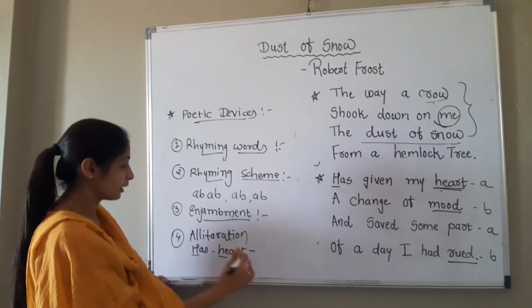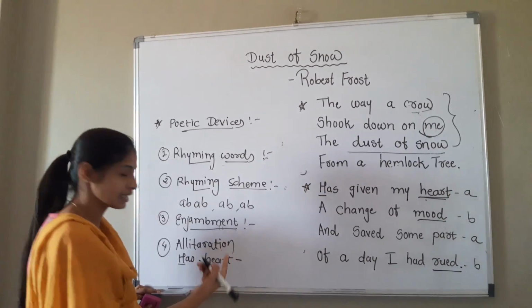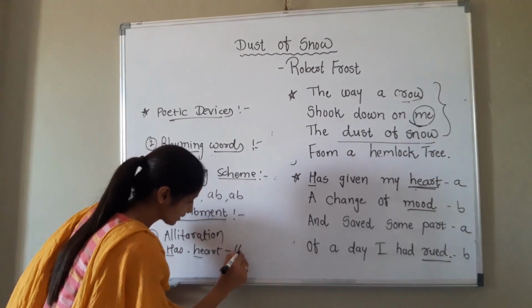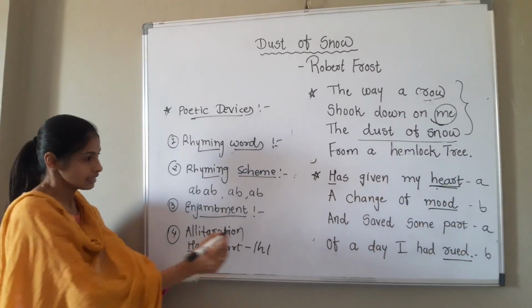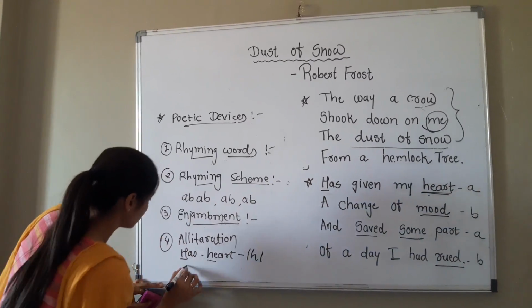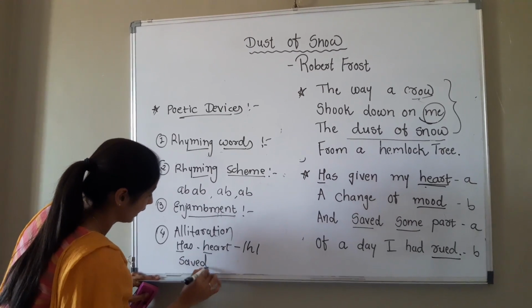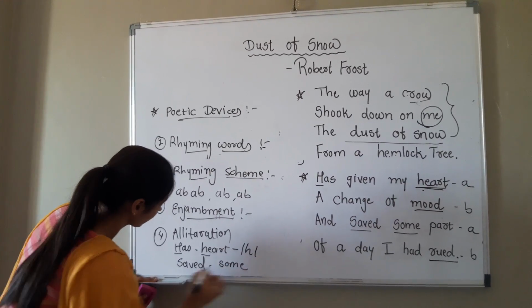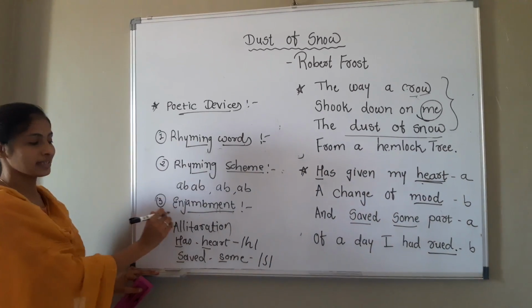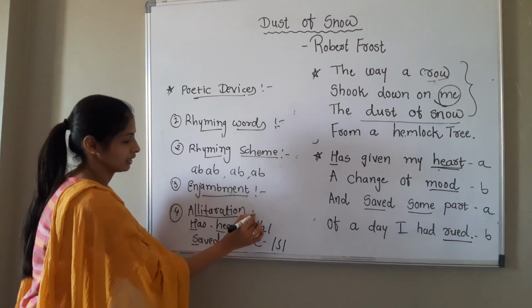So this is the repetition of a consonant sound. That's why it is an example of alliteration. The second example of alliteration is "saved" and "some," where the S sound is repeated. So it is also an example of alliteration.